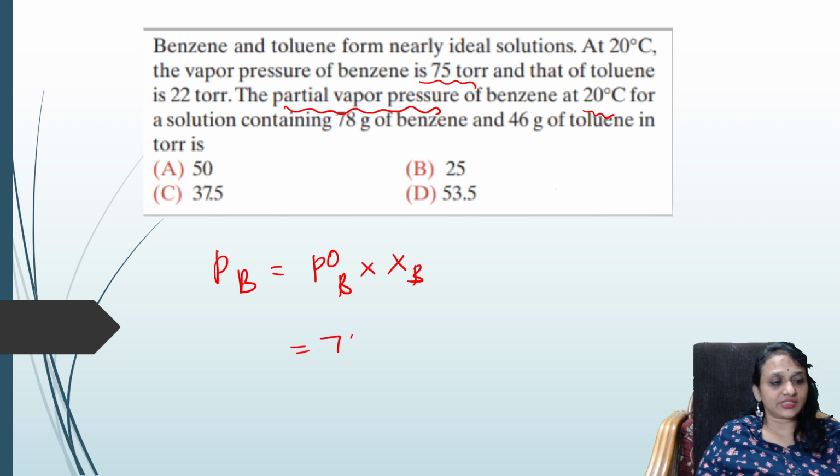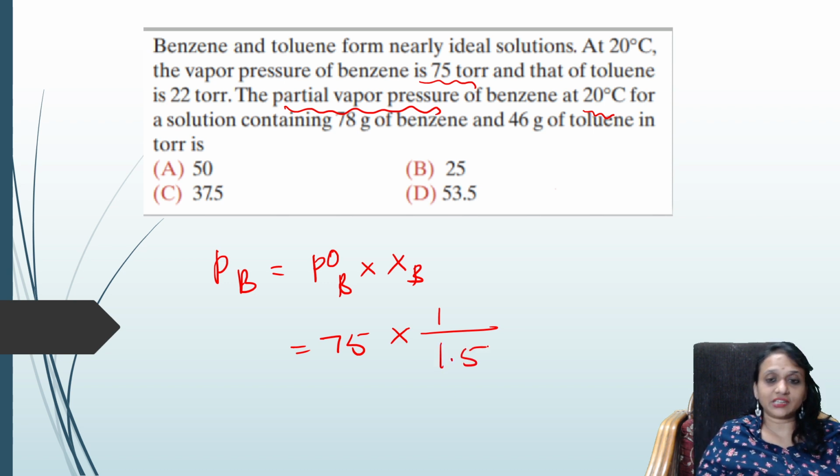So how much is this? 75 into XB. XB is the mole fraction. If I find separately for benzene and toluene, weight by molecular weight, I get 1.5 moles.